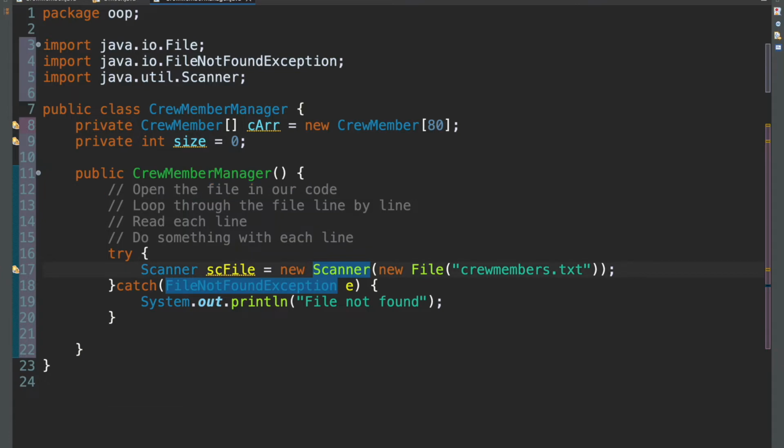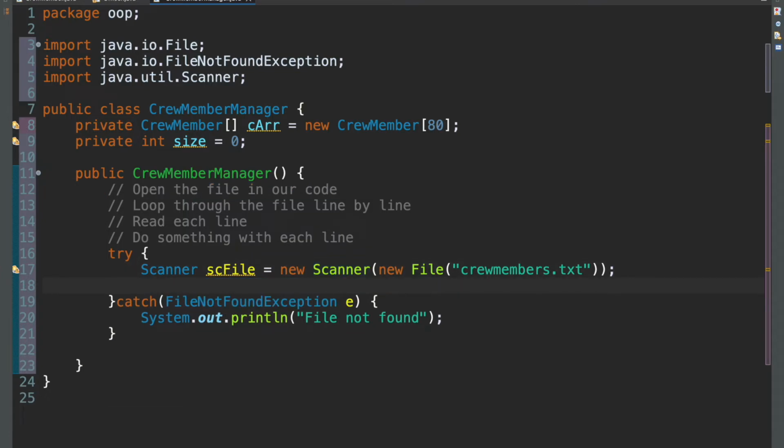Okay. So we've successfully opened the file in our code. Now we want to loop through the file line by line. And in Java, there's 2 types of loops. There's the while loop and the for loop. We use the for loop when we know exactly how many times we want to loop, right? An example of this is if we want to loop 10 times, we'll just say this, right? That would be our header if we want to loop 10 times. In our case, we're looping through a file and we don't know how many lines that file has.